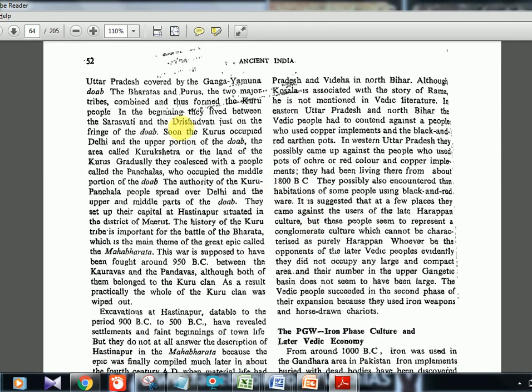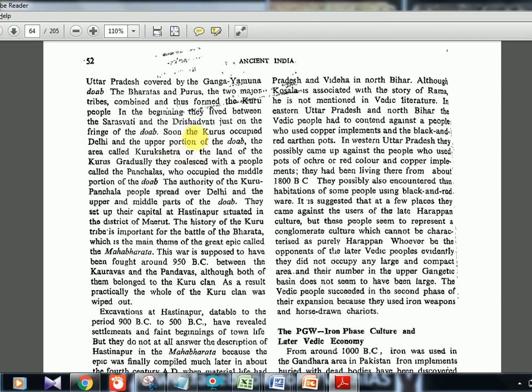In the last chapter I told you Bharatas were the ruling class and they defeated Kurus. Then they joined hands and formed the Kurus, and the land which they had occupied is called the Kurukshetra. Okay, Kurukshetra, in the Mahabharata serial and all you would have seen. Okay, the time of Krishna and all. So that is the Kurukshetra land, near Delhi, Haryana region, you can tell.